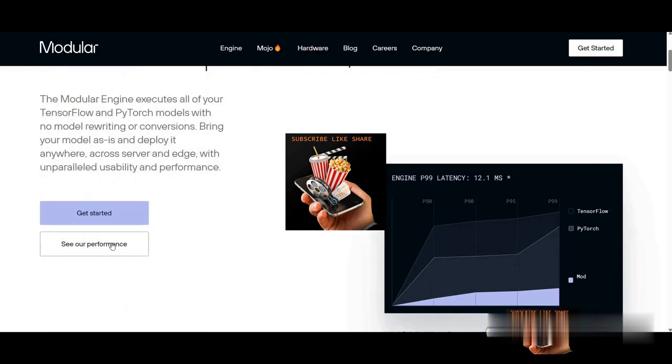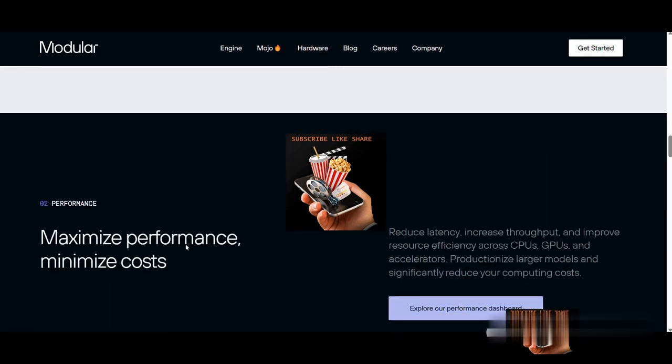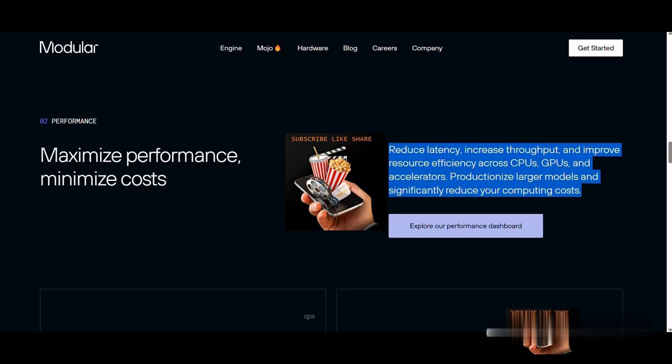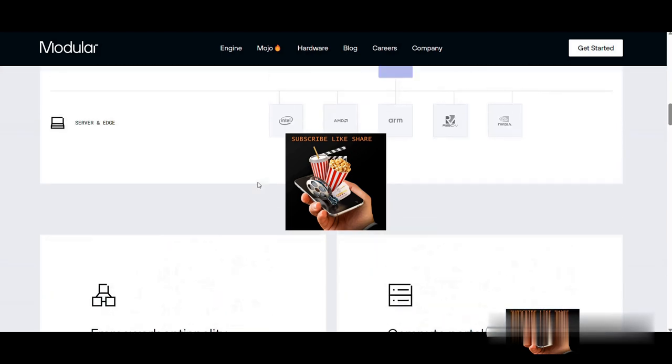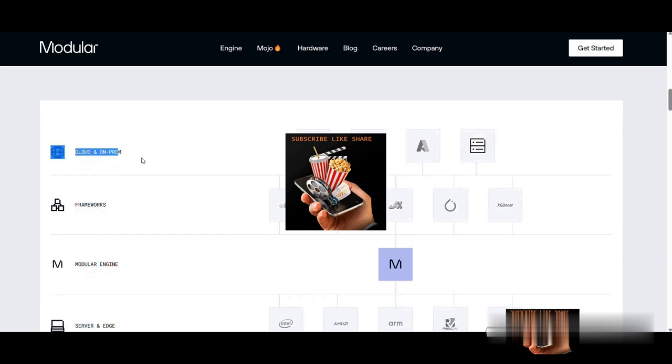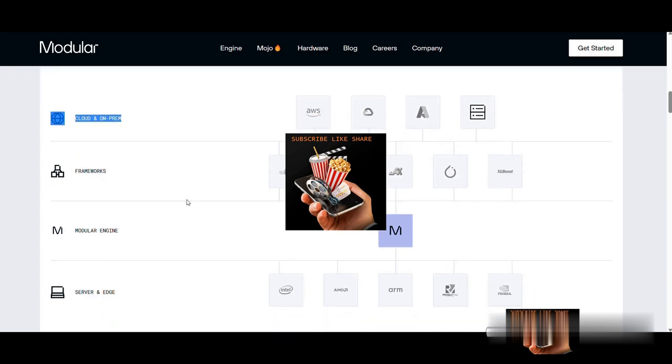First we will redirect to the Mojo official website. Here we can see Mojo is a new programming language for all AI developers. Mojo combines the usability of Python with the performance of C and other features also. As you can see, here is a clip of the programming, showing how Mojo uses Python scripts.